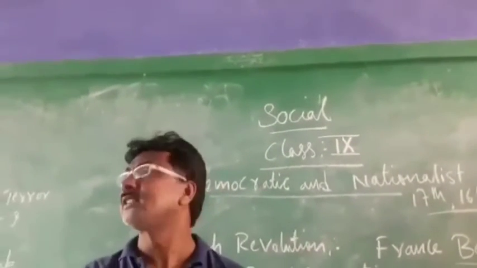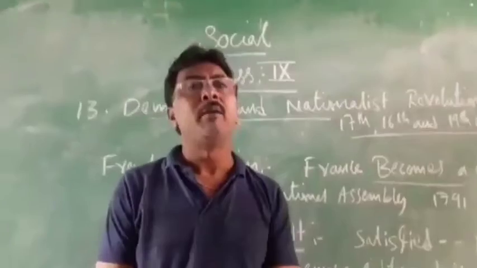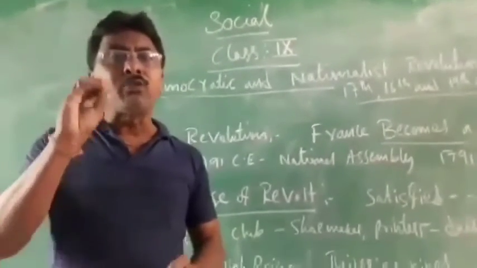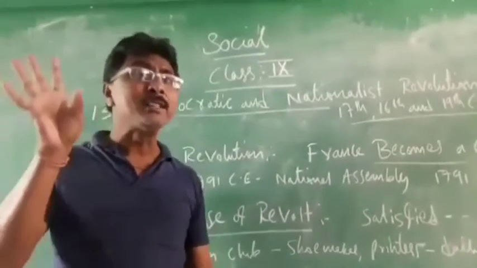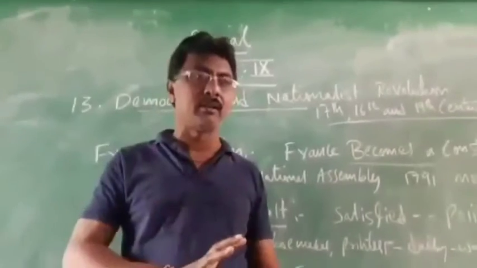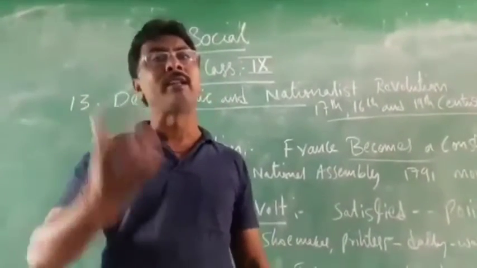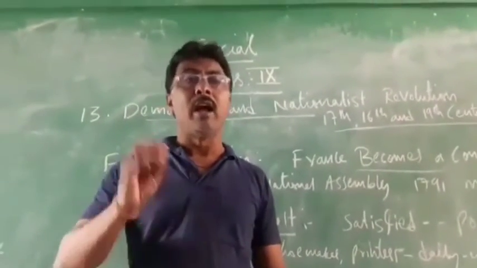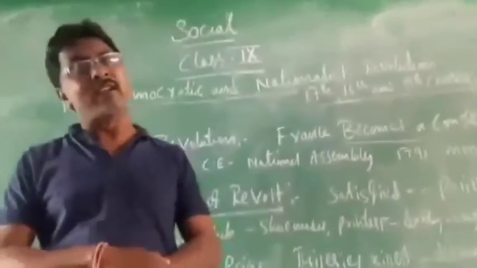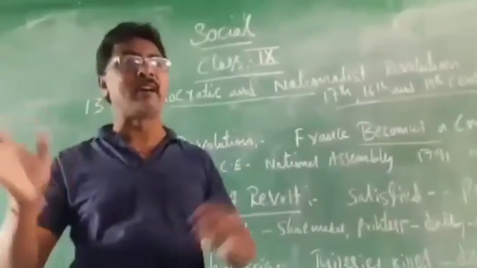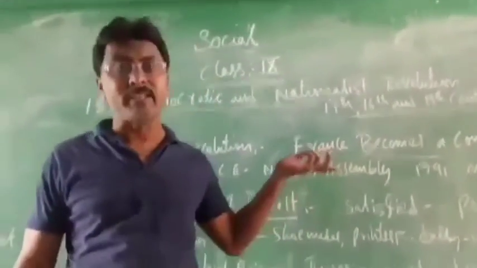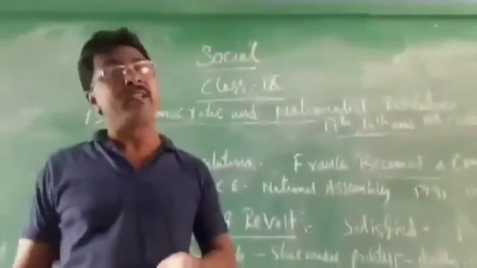And next we discussed America, and we started the American Revolution. Listen properly. 13 colonies, 13 states of North America, were occupied by England, and they ruled. They collected the taxes, everything. And America became one, and they revolted against England. They took the help of France and fought with England. At last they got victory. So America got independence, and we call that the American Revolution.